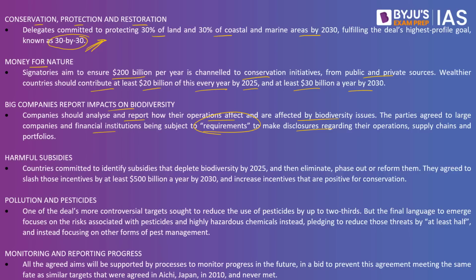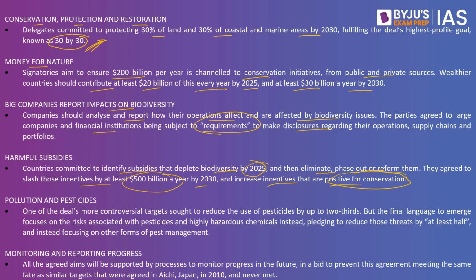Harmful subsidies. Countries committed to identifying subsidies that deplete biodiversity by 2025 and they'll eliminate, phase out or reform them. They agreed to slash those incentives by at least 500 billion a year by 2030 and increase incentives that are positive for conservation. There are multiple chemicals that are being used as part of the fertilizers. So these fertilizers are important, but these pesticides that are being used are also harmful to the environment as well.